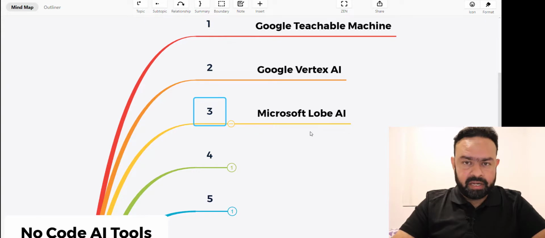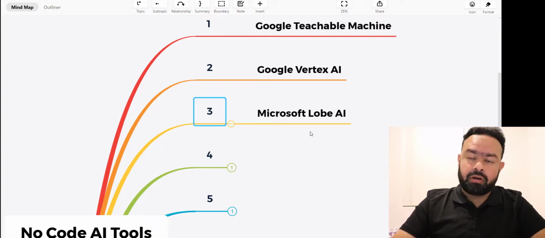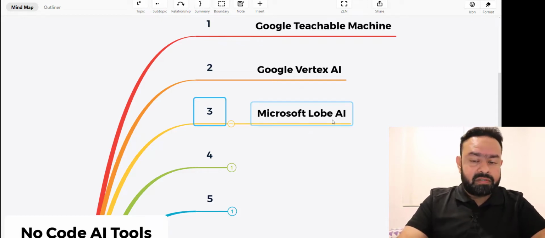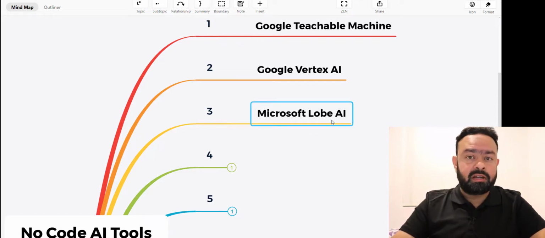Visit the Lobe AI website and see what features they're releasing from time to time, and they've got a lot of good examples on their website. Leverage those ideas as well if you're looking to create some AI applications. So that's a good website as well. One good part is you can download this software to your local system and then create models, train models, and use them. That's the third one.